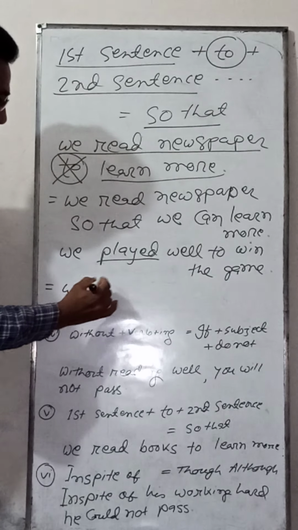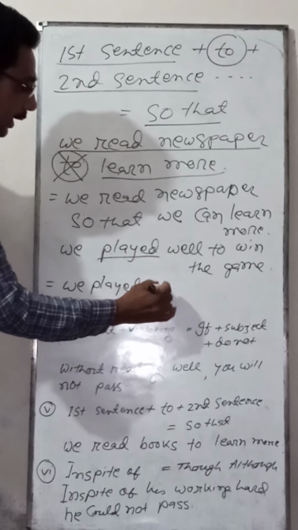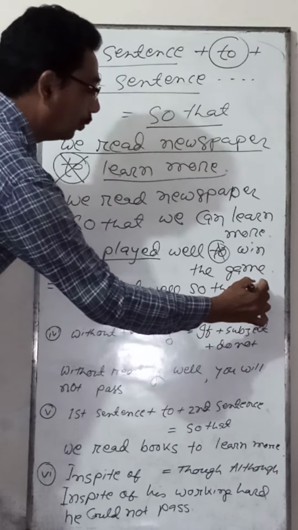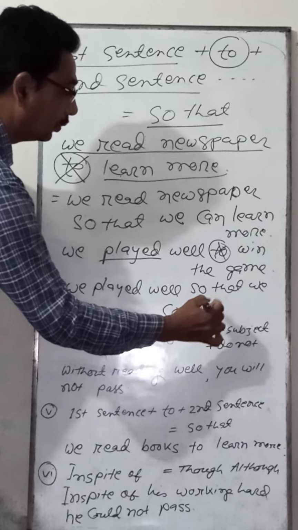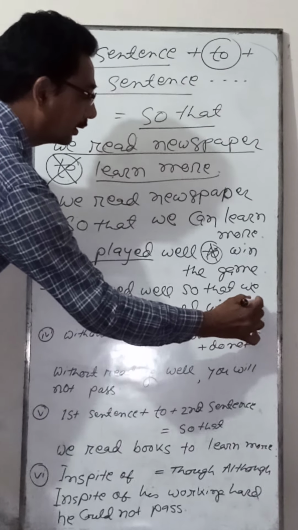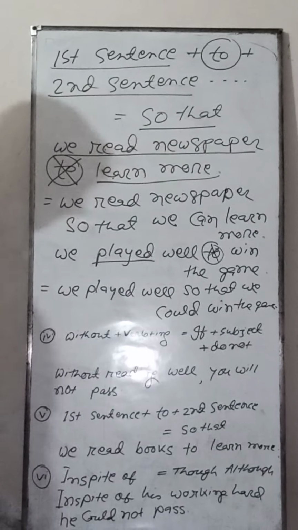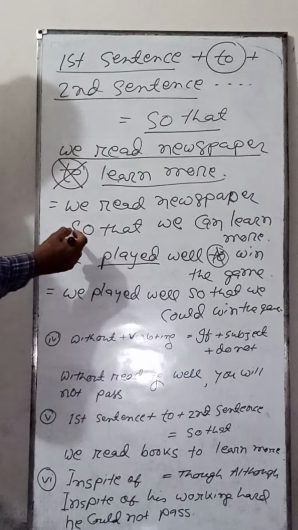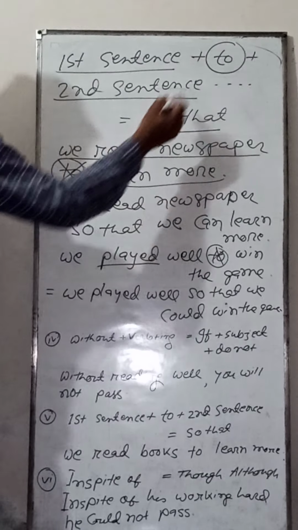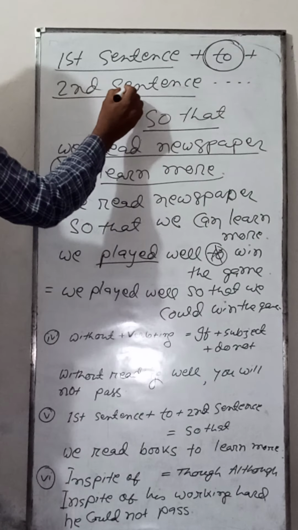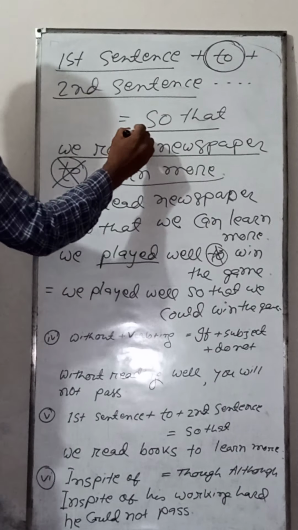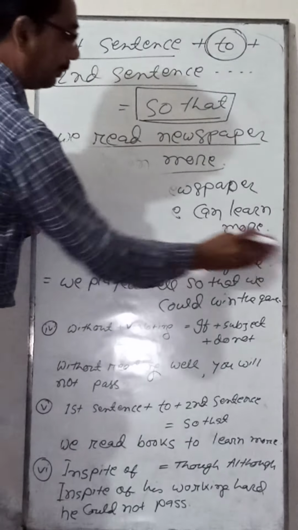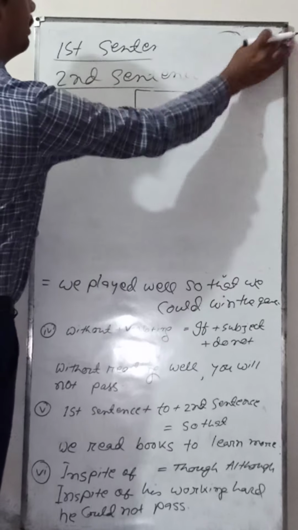We played well so that we could win the game. Okay, I am repeating again, if you find a sentence mentioning to, you have to change these kinds of simple sentence to complex by adding so that. Okay, this is number 5, and now I am going to discuss number 6 rule.